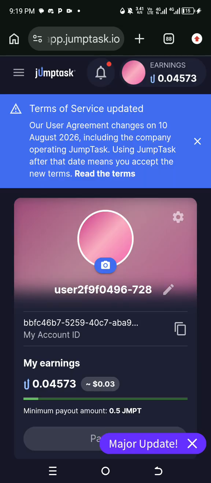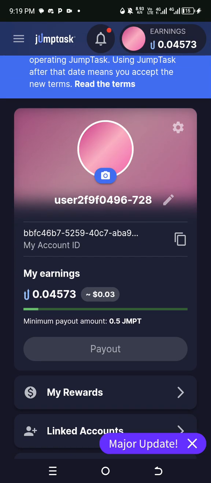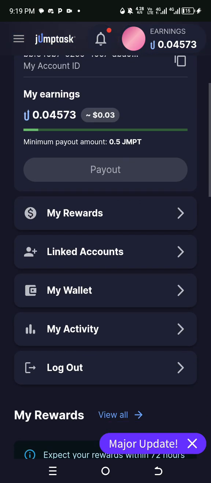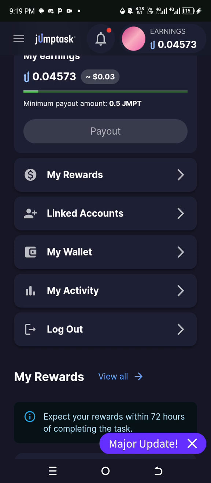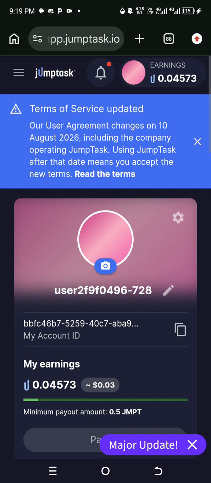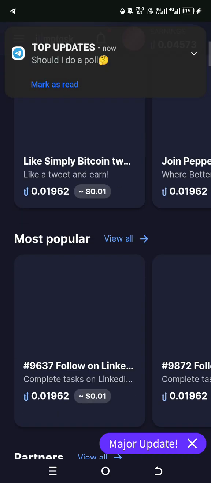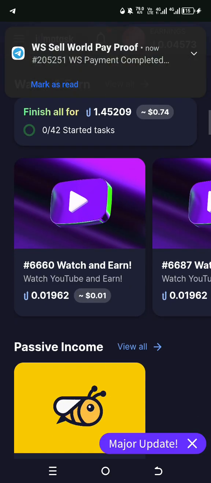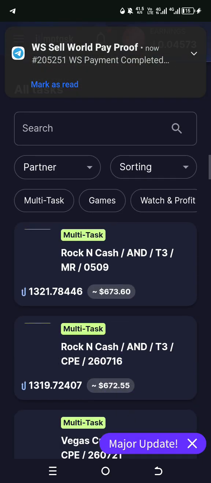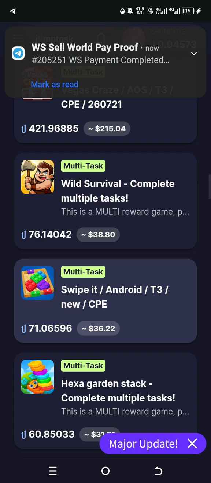So you can perform surveys. JumpTask is not restricting you from using a VPN. There are even some tasks that will tell you that you need a VPN to access them. So you can use your VPN to access surveys and other IP-restricted tasks. So this is also an addition to Honeygain. There are a lot of tasks here you can perform. So just come here and perform the tasks. Social media tasks, watch and play games, different tasks.